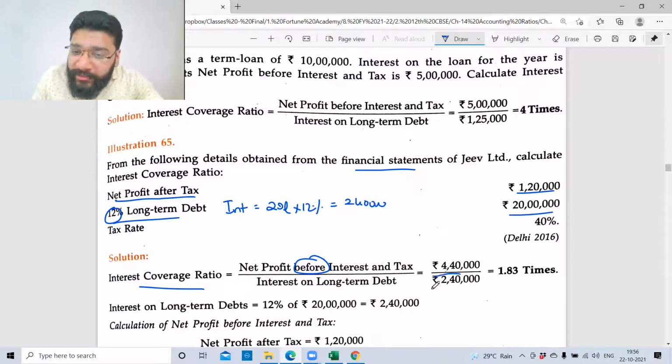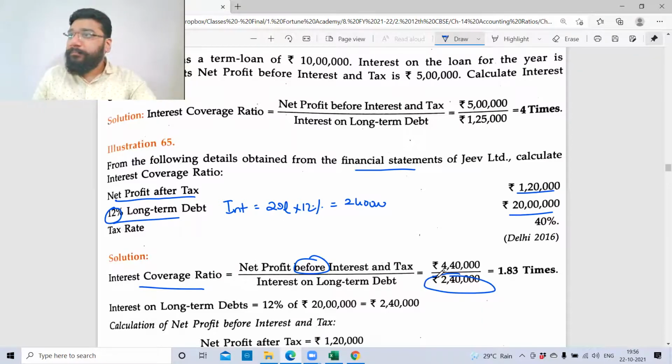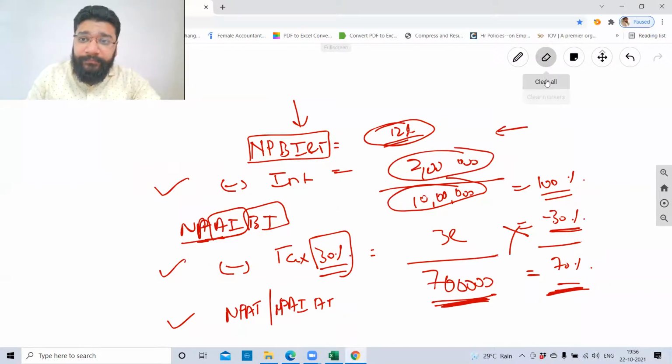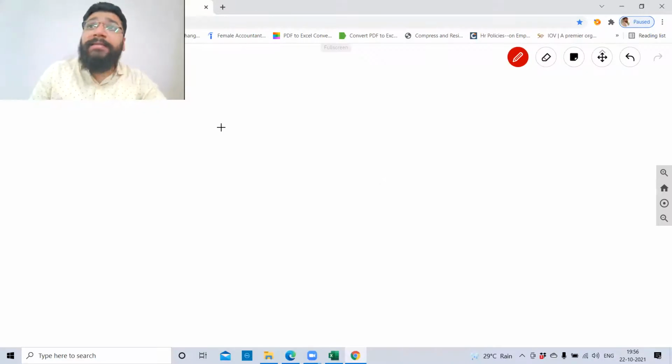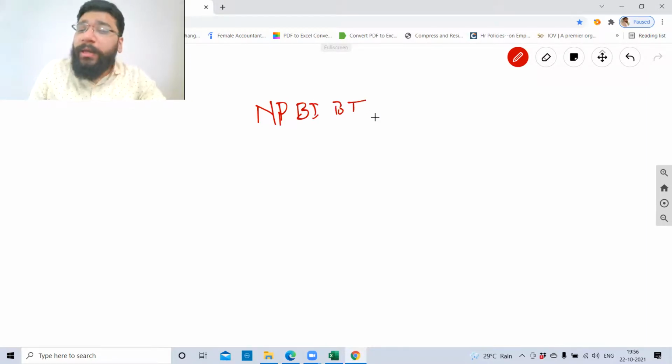So my numerator is done. Sorry, my denominator is done. I want the numerator. Net profit after tax is given. One more time, listen to me very carefully. Net profit before interest, before tax is what I want.